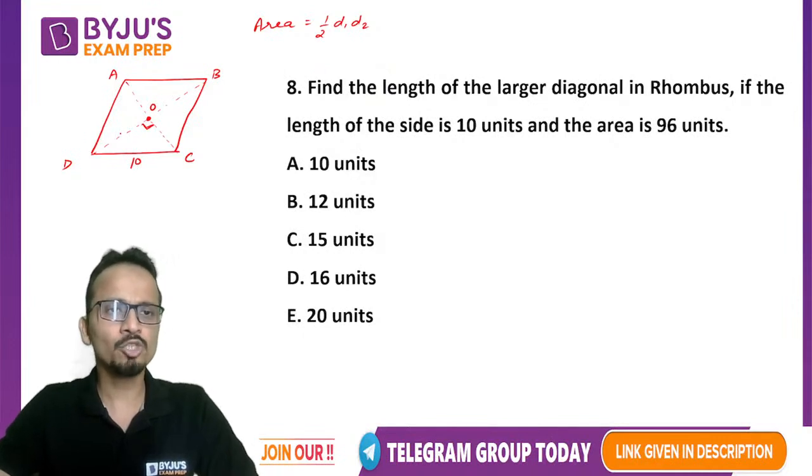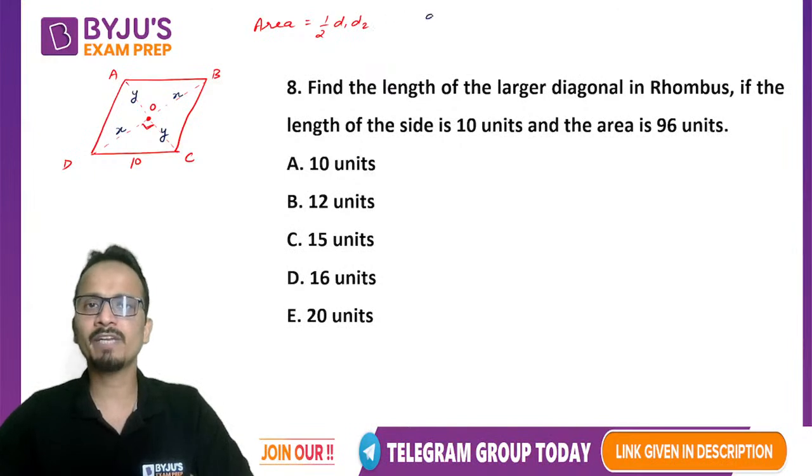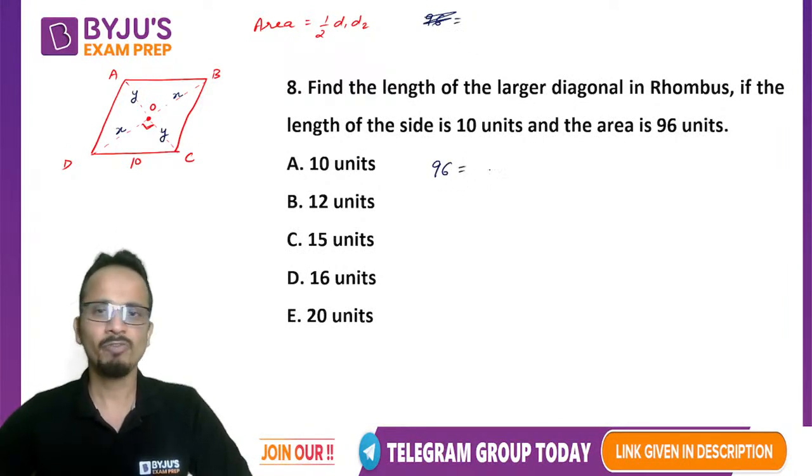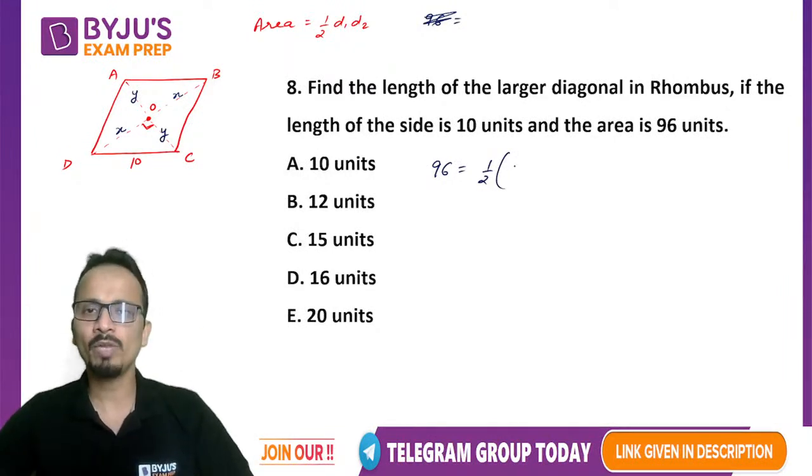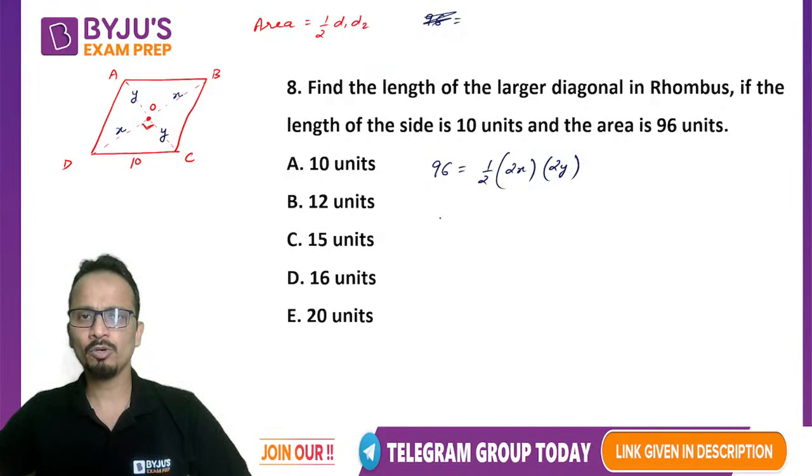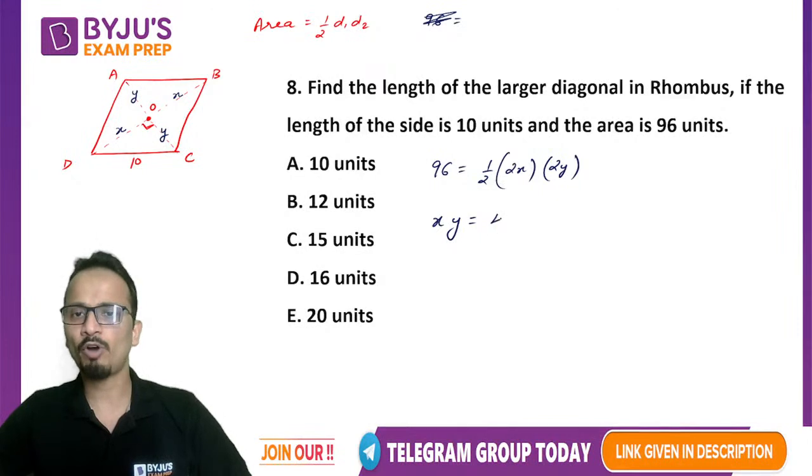So assume that OD is x. Let's say this length is x, so this will also be x. This is y, this will also be y. Now the area, which is given as 96, will be equal to half d1 into d2. So the entire length of one diagonal will be 2x and the other will be 2y. So the product of x and y will be equal to 48.